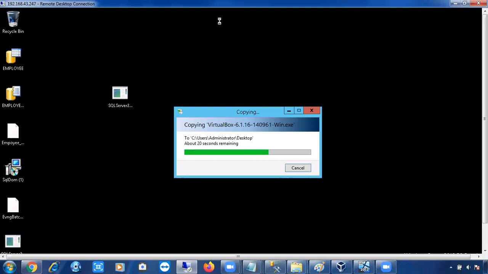I am copying because VirtualBox software is already installed on my local laptop. I cannot show you how to install it there, it will throw an error. So I am using another virtual machine to install the VirtualBox software. Usually you won't copy anything from anywhere. Sorry for that, the network is disconnected. Let me share the screen again.